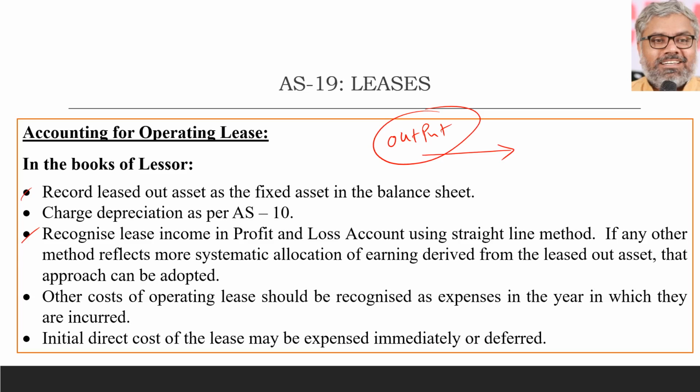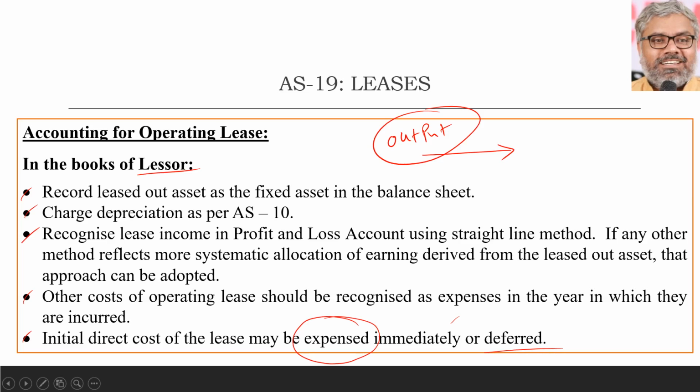Asset is there in the balance sheet. Depreciation is provided by the lessor only. Expenses related to the asset naturally will be borne by the owner and they will be debited to P&L. And if any initial direct cost of the lease are there, they can be expensed immediately also or deferred also. In general, they can be expensed immediately. That is the best way. Or if they want to postpone that, they can treat it as a deferred revenue expenditure also.